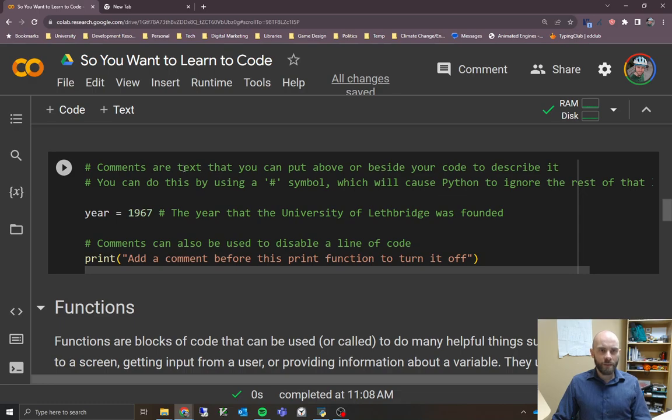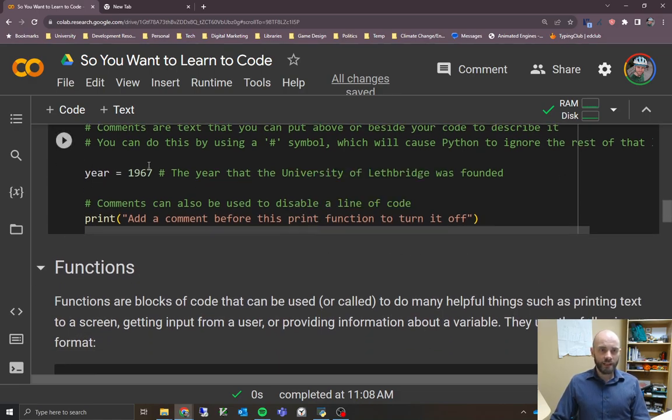Rather than trying to figure out what something does, you could just explicitly say what it is at the top. The way that you write a comment is with this number sign, or hash sign, whatever you want to call it. Whenever you put that on a line, it ignores the rest of that line. Usually you put a comment saying what something does above your code, but you can also put it on the same line. Here we have a line that's just assigning an integer to a variable called year. If we want to explain why we're doing this, you can have what's called an inline comment. We put the number sign after the code, and it ignores the rest of the line. It'll still run this code, but ignore the rest of the line, because maybe we're explaining that this is the year that the university was founded.